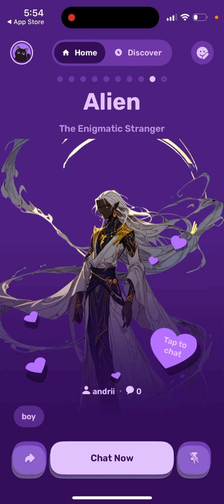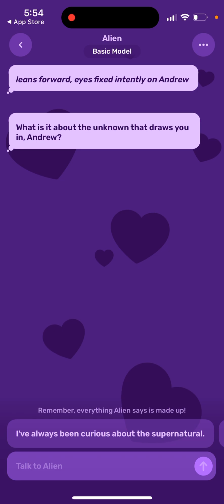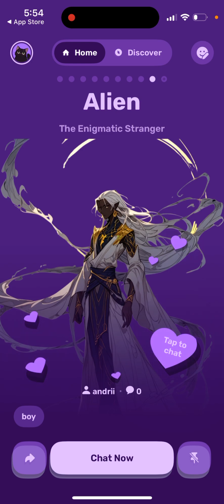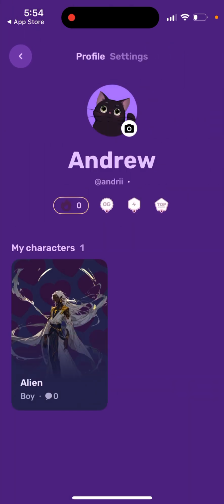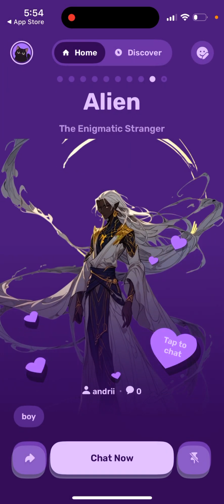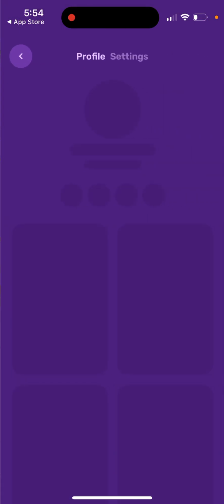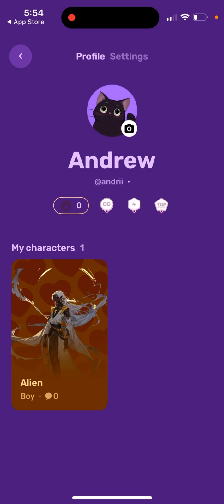And then you can just tap to chat with this character. So that's basically the idea here. And then you will see the number of conversations. You can always edit it, and that's the idea. So that's just what you can do in the app here. Then you can also customize a character in a way, and that's basically the idea of it. So yep, there you have it.